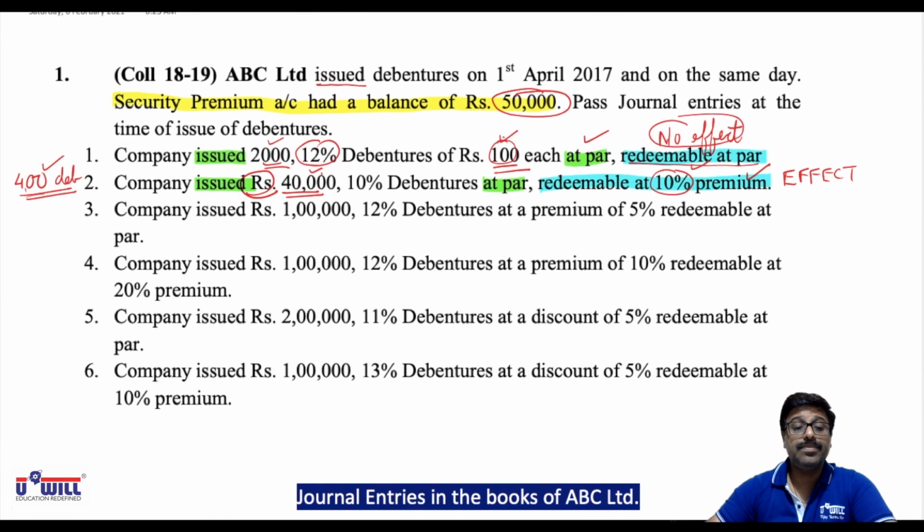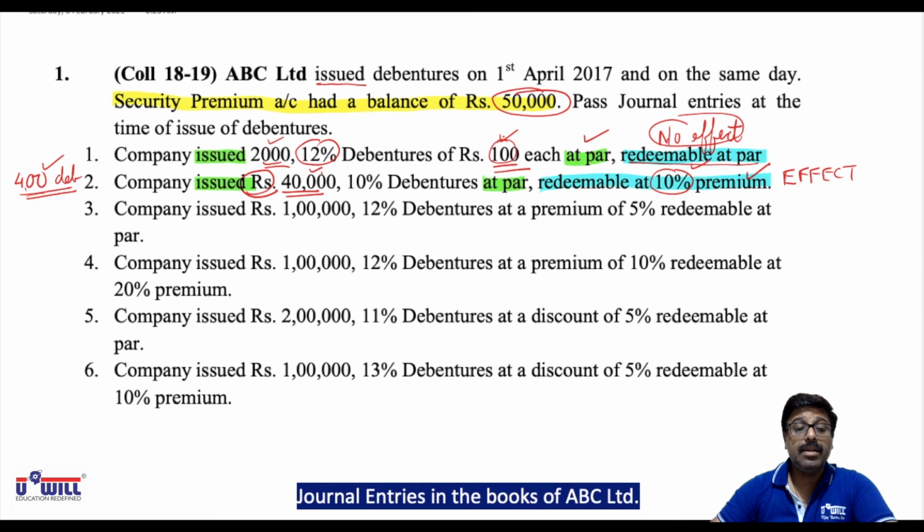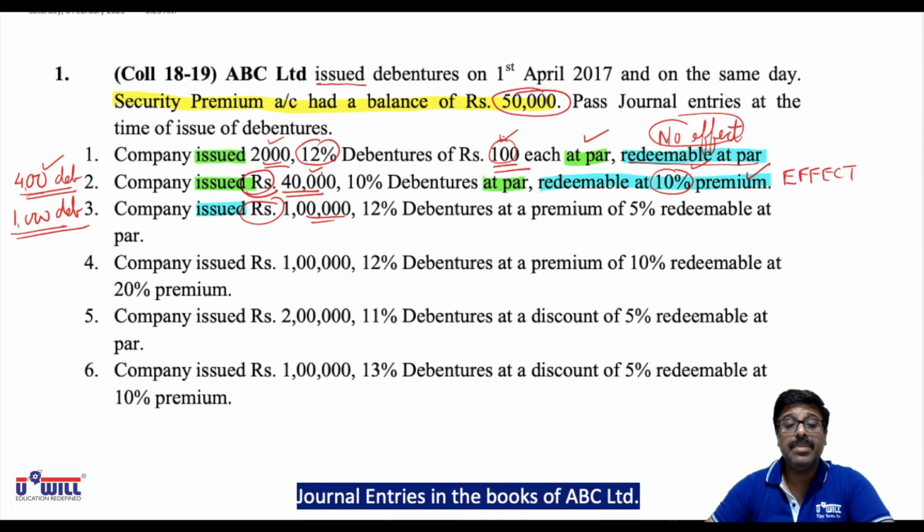Third situation, company issued. Again you are directly given rupees 1 lakh. So 1 lakh divided by 100, 1000 debentures would be there.